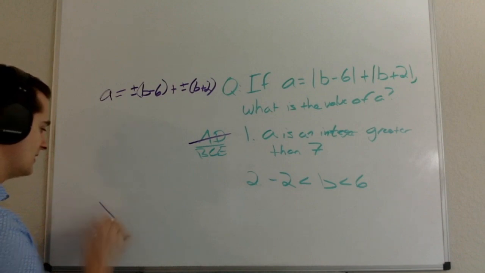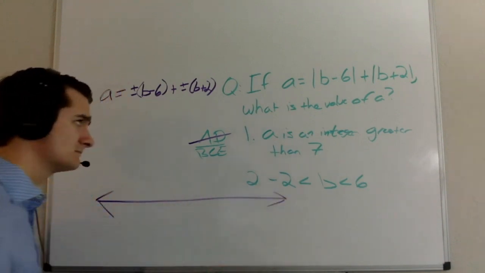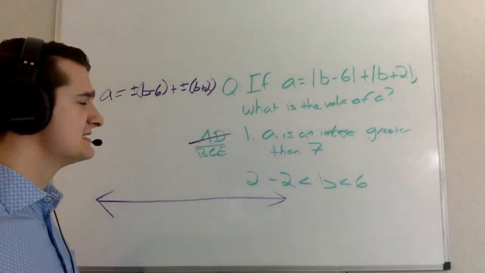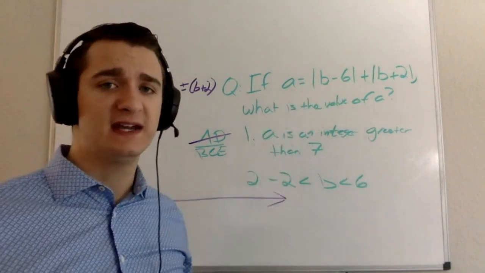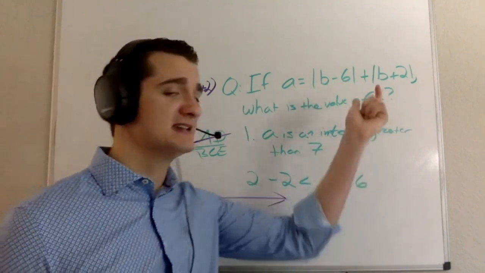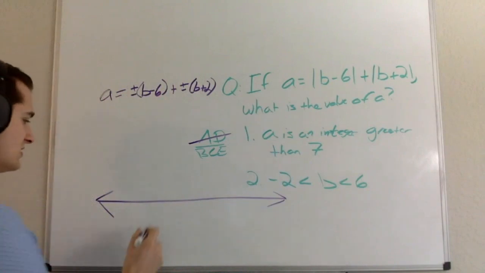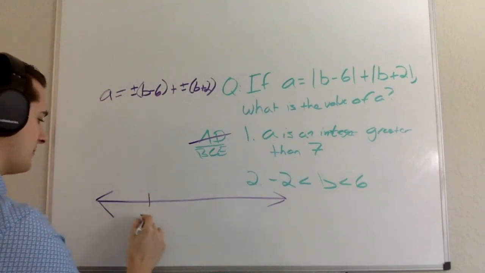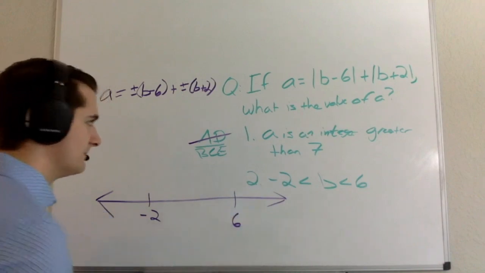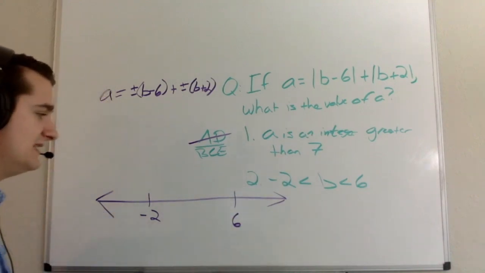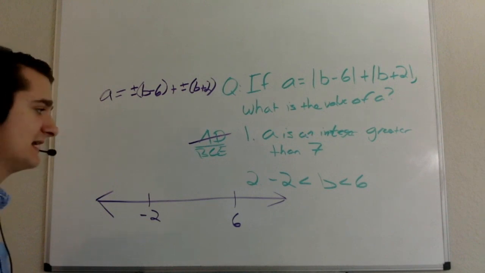So if I draw for myself a number line, A is essentially equal to the distance of B from 6 plus the distance of B from -2, right? So I've got the point -2 on here, and I've got the point 6 on here.